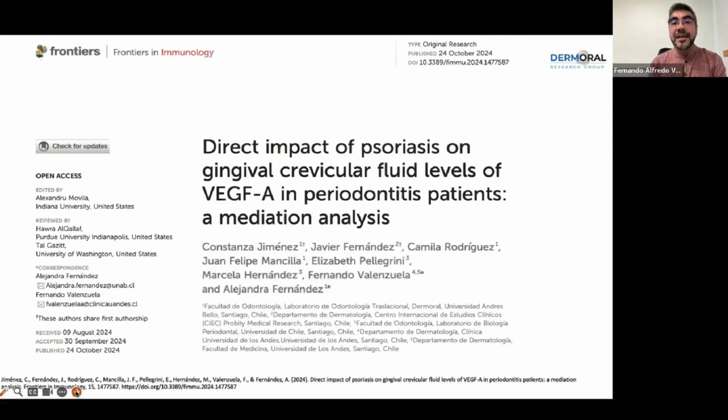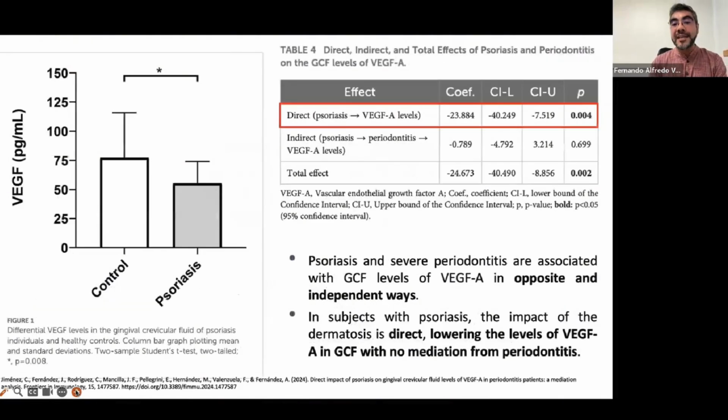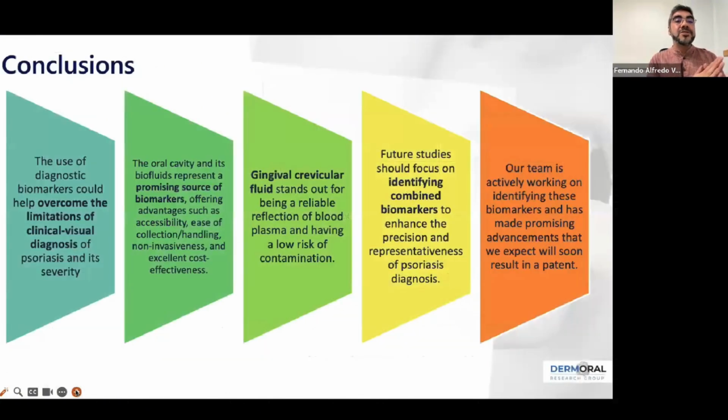And then we took a look at VEGFA in patients with psoriasis. And again, psoriasis and severe periodontitis were associated with GCF levels of VEGFA in an opposite and independent way. So in patients with psoriasis, the higher the psoriasis severity, the lower the VEGF-alpha in GCF.